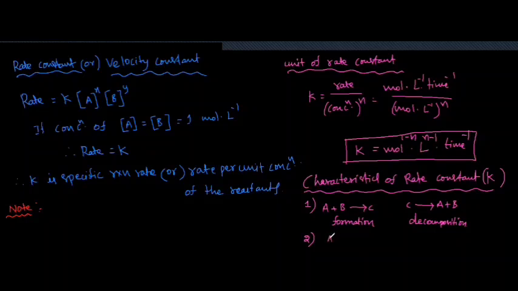Next, second one, k is independent of initial concentration of reactant. For example, A to B. Here A initial concentration is 100 moles.